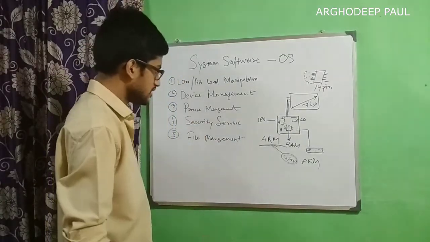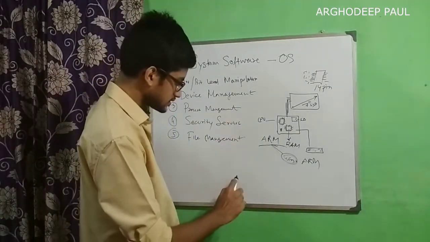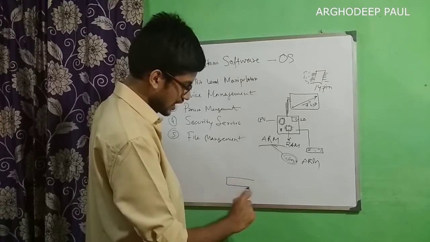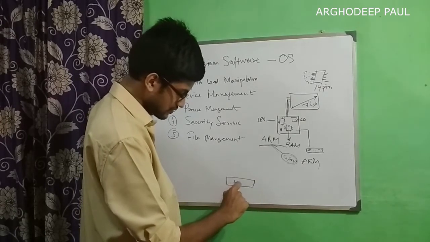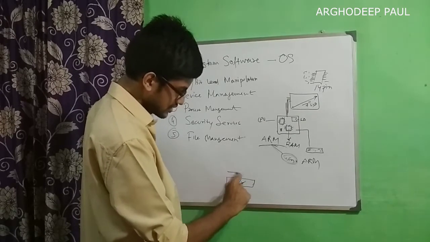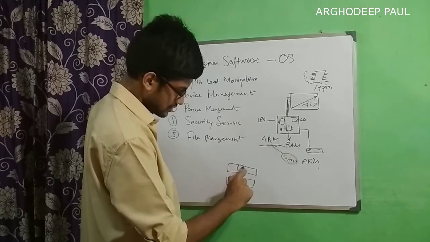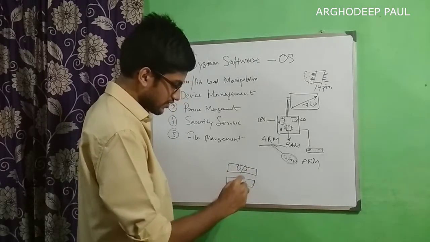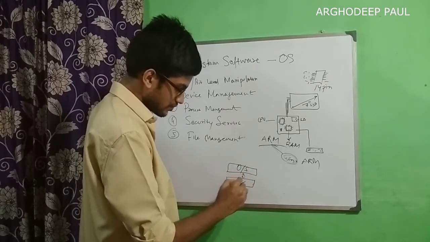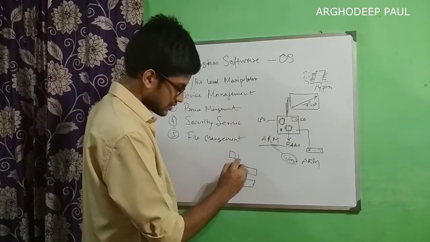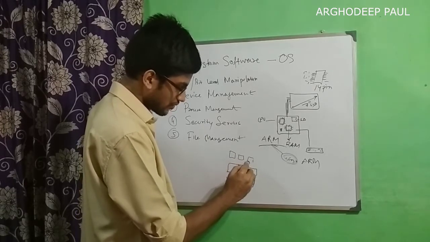Next is process management. What is process management? As I discussed earlier, first we have a bare computer hardware system, then the operating system sits on the hardware. This is the OS. And finally, applications will be running on top of the operating system.